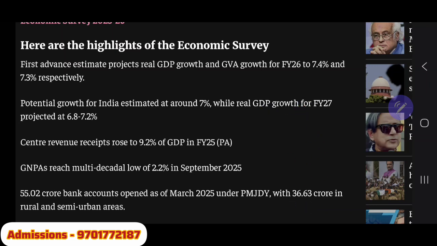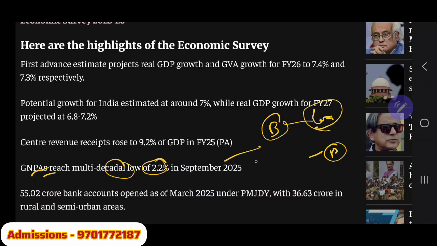Okay, right. Fine. So then gross non-performing assets of the banks reached a multi-decadal low of 2.2%. Now banks give loans, and for banks the loans are the assets, because from these assets only they will earn money. If the people are not paying the loans, what will happen?